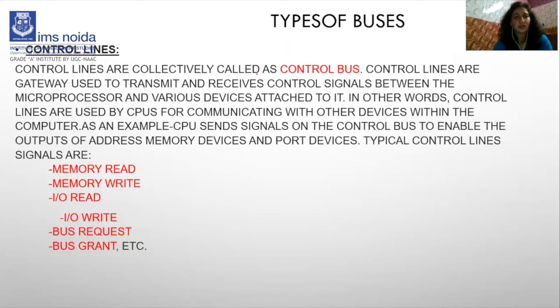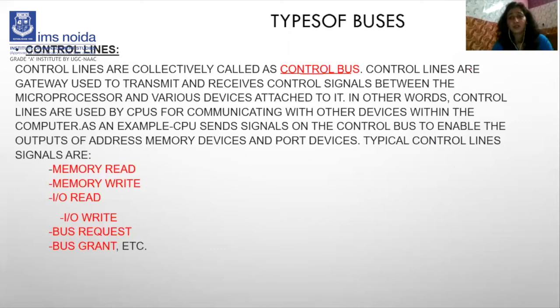Now, the next is the control line, right? Control lines are collectively known as the control bus. As the name suggests, control lines are used to control, like a control bus, which controls the whole system, which controls the data bus and the address bus. It manages all the work, whether these are working correctly or not. If the CPU wants to send data to memory, or memory wants to fetch data, or input output wants to fetch data through the data line, then the control line manages whether these devices are working properly or not, or whether there is any problem in the data transfer or the address transfer, right?